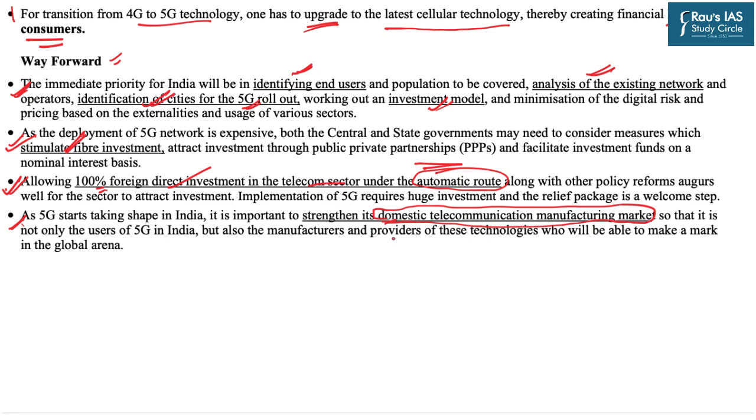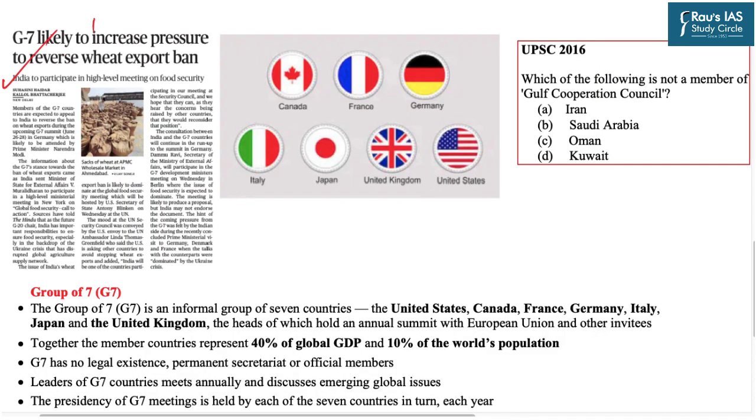This topic has appeared on page number 10 and is in relation to the G7. The context of this article is India's step to ban the wheat export, and in this very regard, the G7 is likely to increase the pressure to reverse the wheat export ban, and India is to participate in the high-level meeting on food security. However, in today's session, we are going to discuss G7 as an organization.